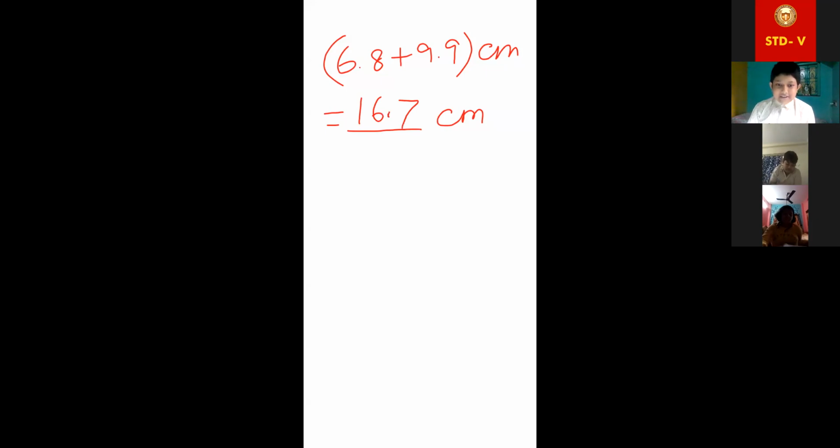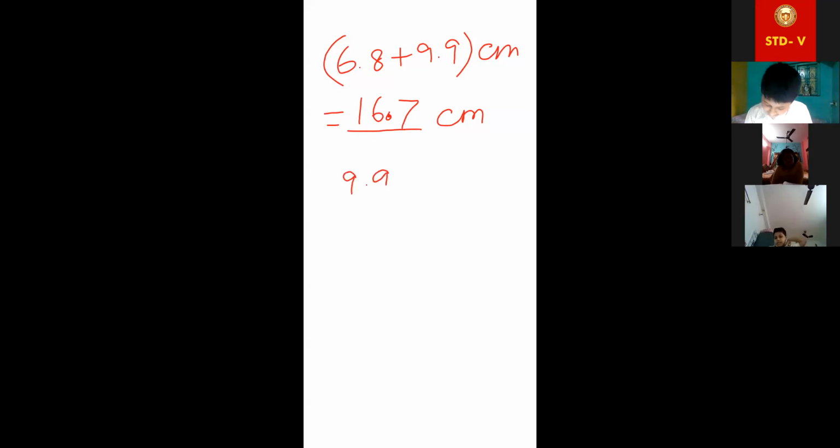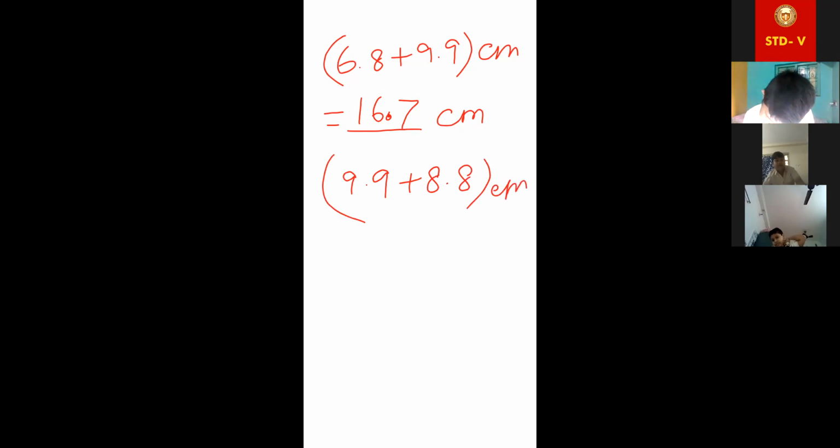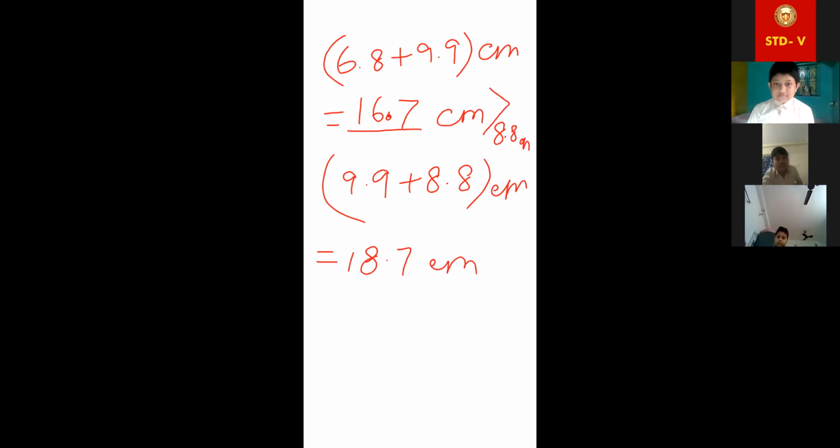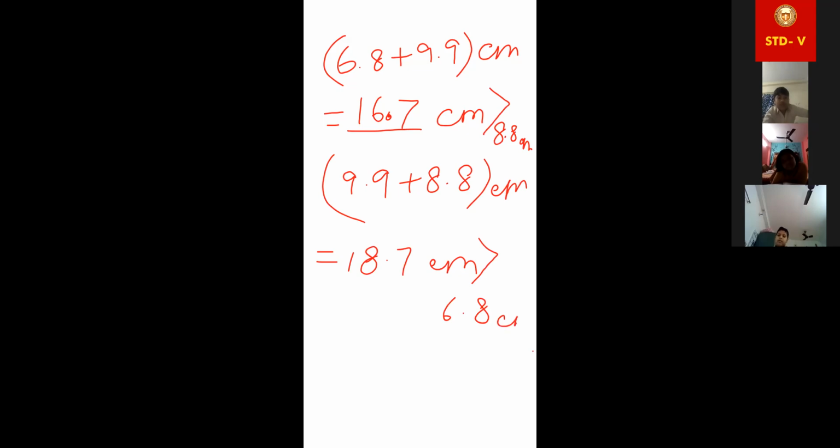Good. Acha, now the third one. Junaid, say. Okay, ma'am. It will be 18.7 centimeter. Acha, here what to write? Greater than 8.8 centimeter, yes. This one will be greater than 6.8 centimeter. So at last, what to write? Yes, it is possible to form such type of triangle. Okay.